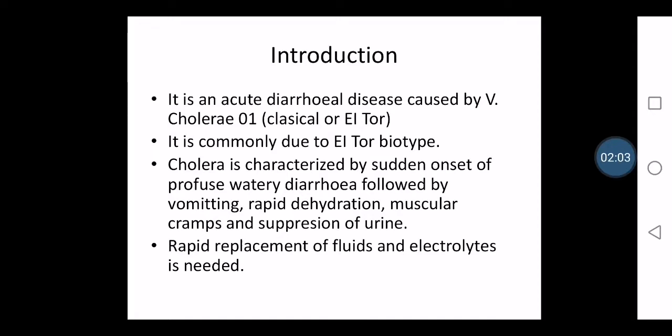These are the main symptoms which we can identify in cholera, which helps us to identify the diarrhea. The main thing we can do, the only way of treatment, is rapid replacement of fluids and electrolytes. The way the fluid is lost from the body, the same way the fluid should be replaced, and the electrolytes also. So let us see in detail the epidemiological features of cholera.